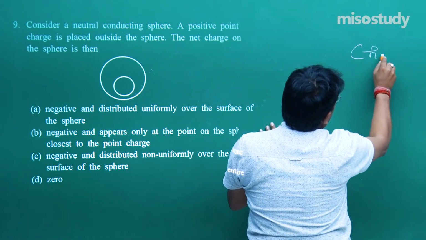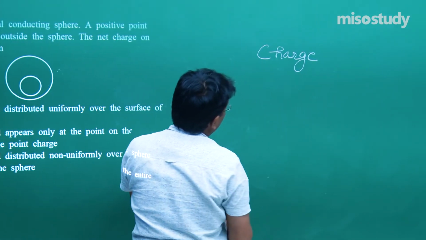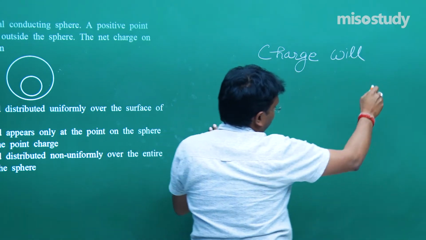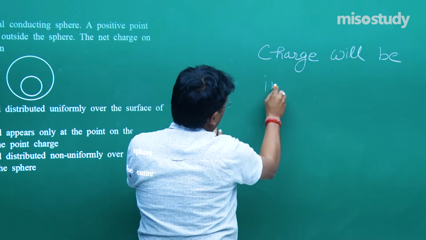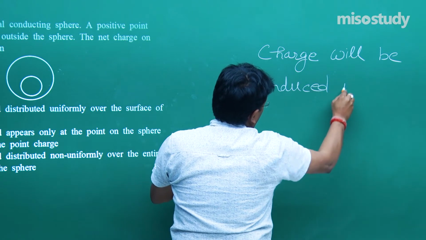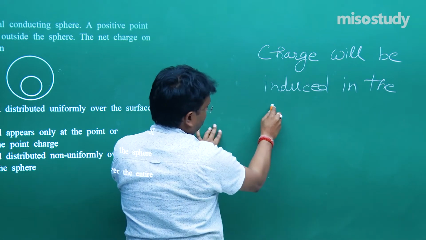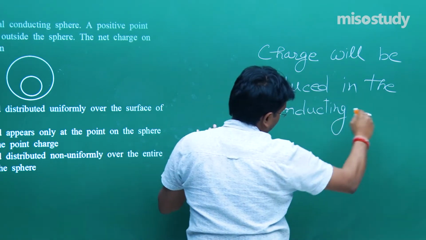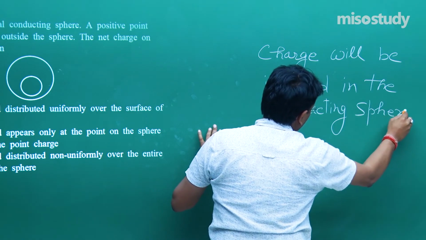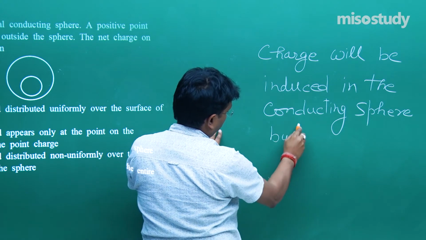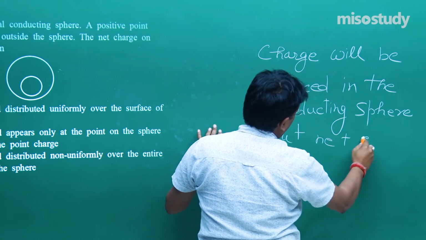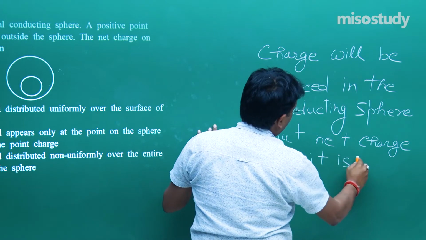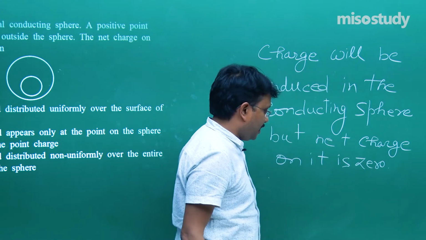So let me write down: charge will be induced in the conducting sphere. Fine. But net charge on it is 0.